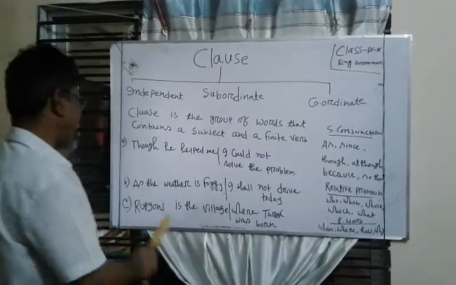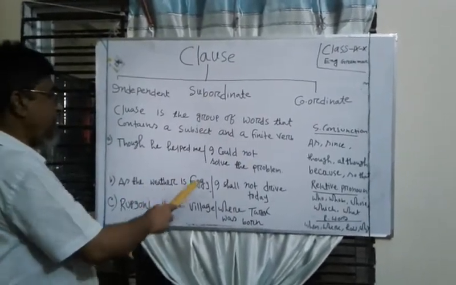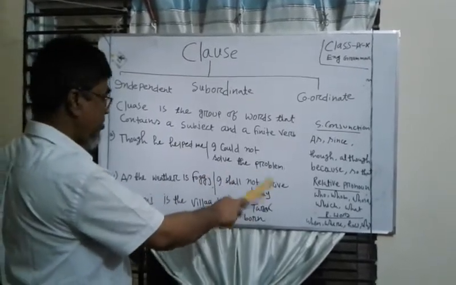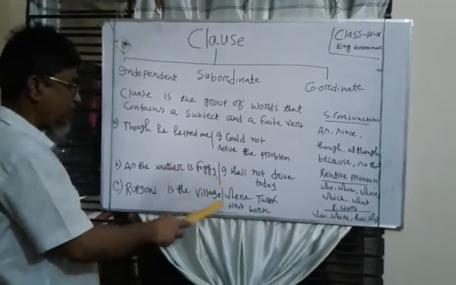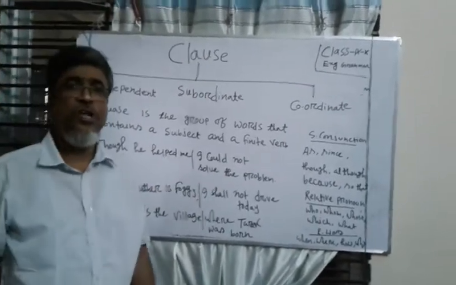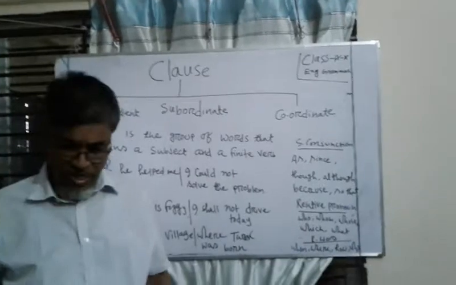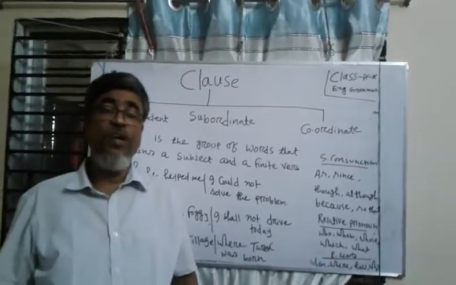In the second sentence, as the weather is foggy, this is a clause. I shall not drive today, this is also a clause. In the third sentence, Rupgons is the village, this is a clause. Where Tarek was born, this is a clause. So dear learners, I think that you have understood what's clause.